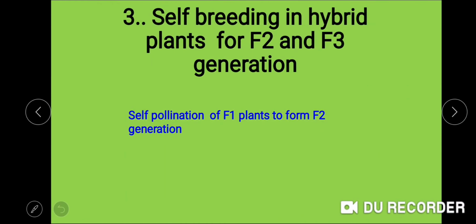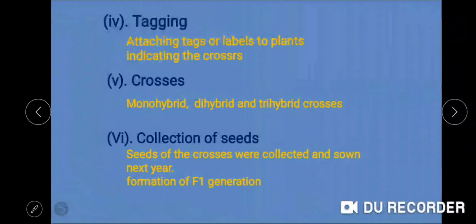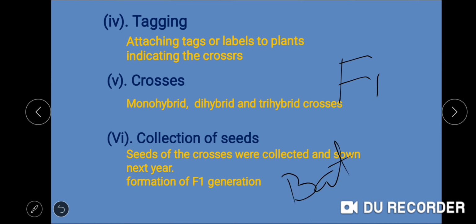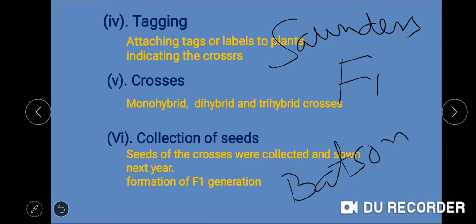The first generation of Mendel's cross was named the first filial generation, indicated by the symbol F1, a symbol given by Bateson and Saunders. These offspring, the first filial generation, were hybrids obtained from crossing between two pure plants.